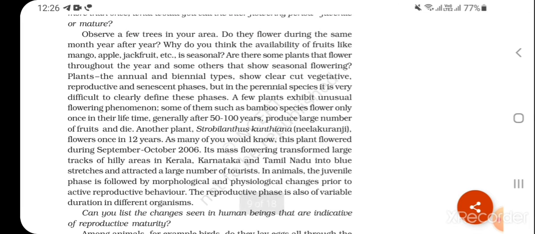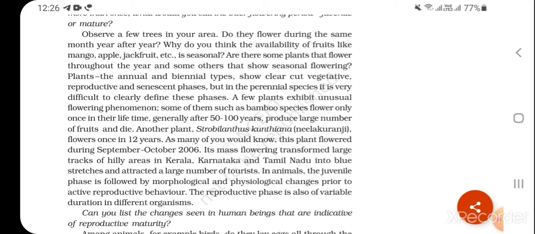Why do you think the availability of fruits like mango, apple, jackfruit, etc. is seasonal? Are there some plants that flower throughout the year and some others that show seasonal flowering? Plants, the annual and the biennial types, show clear-cut variation.